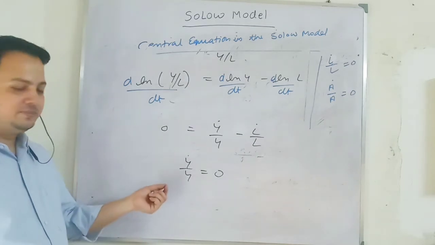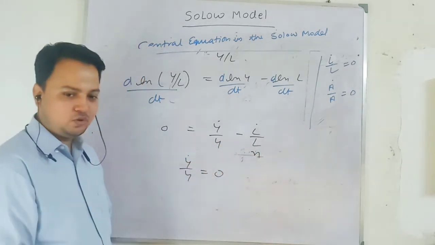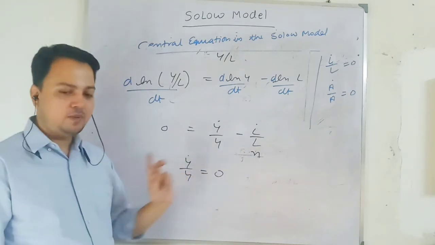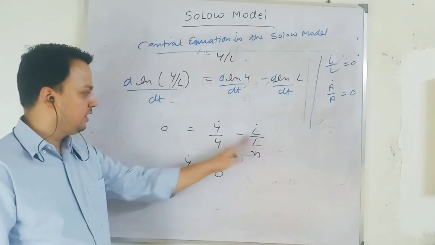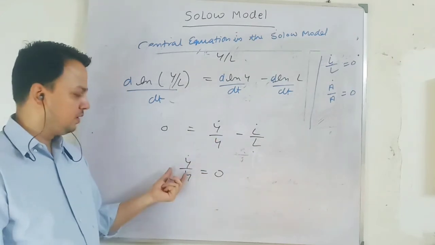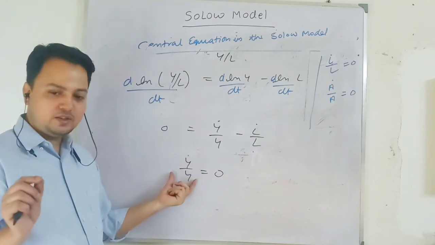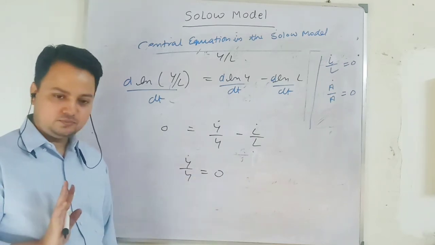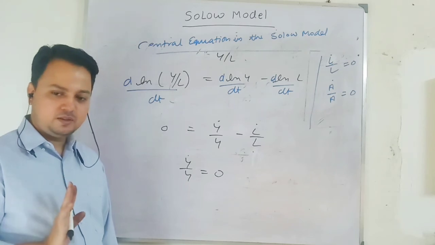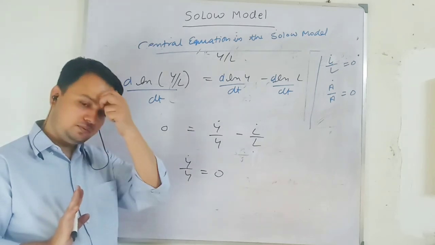If labor growth is n, which I will show next, then actual output must be growing at rate n, because this term will go to that side. The reasoning I will do later on. Since my population growth is 0, the total growth in output at a steady state will be 0. Can everyone follow? Yes or no?